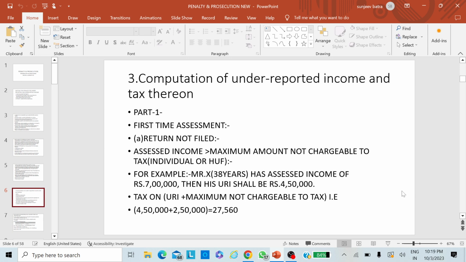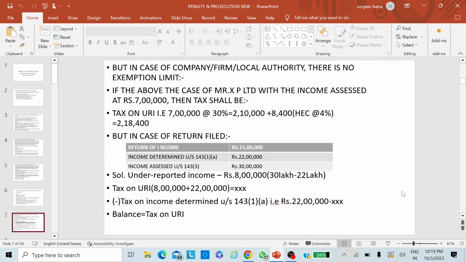You can see the tax is computed as 27,560. Now taking the next slide, in the case of a company, firm and local authority, there is no exemption limit. So what will happen in that case? We shall directly take whatever assessed income is there. We will take up that income as underreported income if no return of income has been filed by these persons, company, firm and local authority.